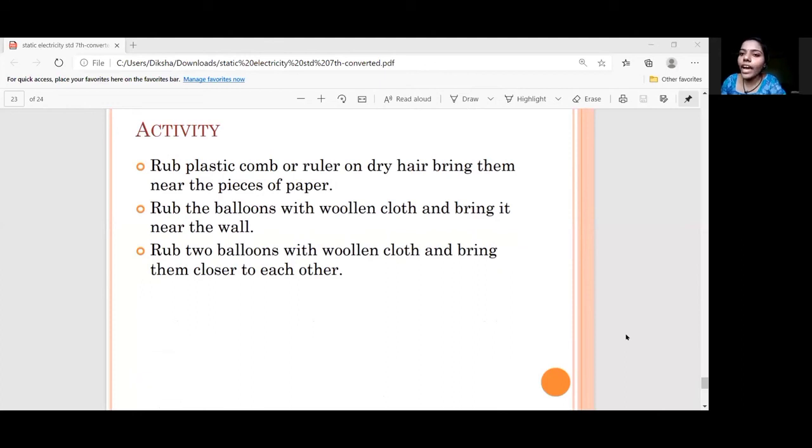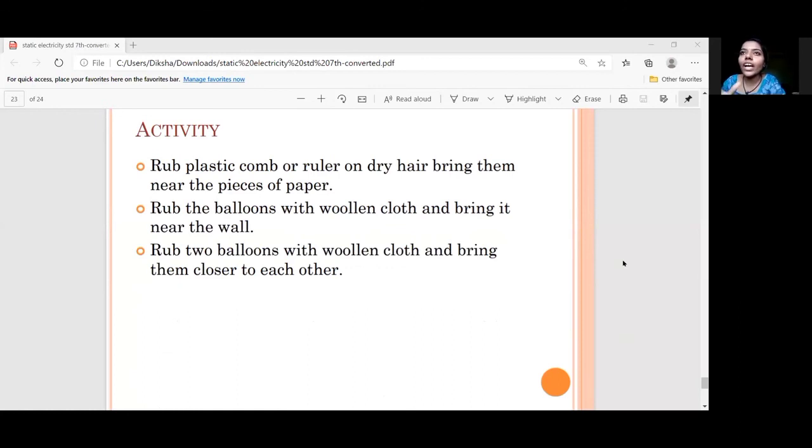Now, this is your activity which you have to do in your home. What you have to do, you have to rub the comb with your dry hairs and then try to attract the small pieces of paper. And in next lecture, you will tell me what was your observation. Okay. Then what you have to do?